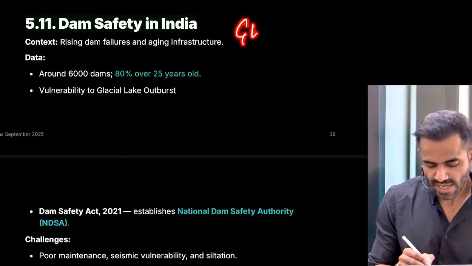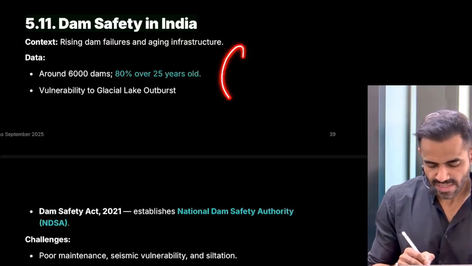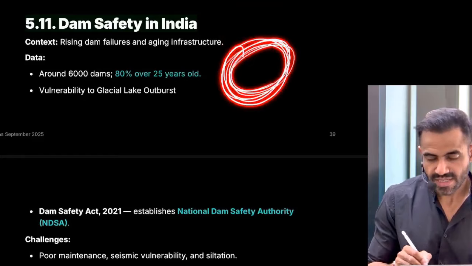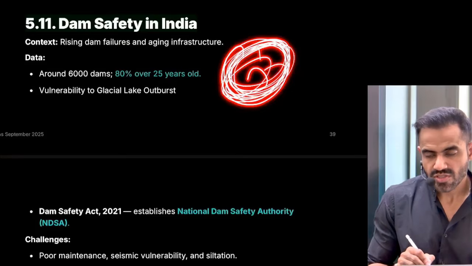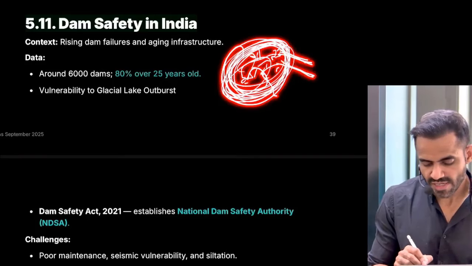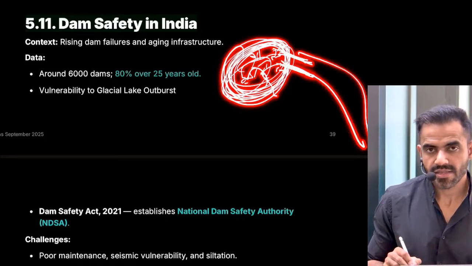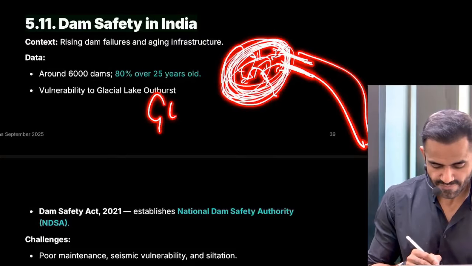What is this GLOF? Glacial lake outburst flood. Understand? This is a lake in the glacier. Okay. Now, because of temperature, what is happening? The water is increasing. What will happen? There will be too much water, and therefore it will break the boundary of the lake. Okay. And then suddenly there will be a flood. This is referred to as GLOF.